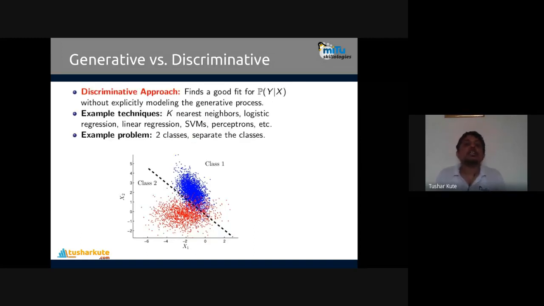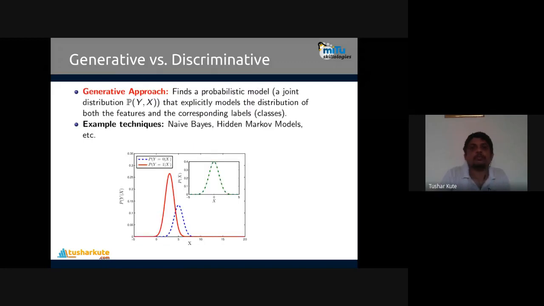See this. The discriminative approach finds a good fit for p of y given x, without explicitly modeling the generative process. Examples are KNN, logistic regression, SVM, and perceptron. They have two classes and they separate the classes. Linear regression is not a classification algorithm, but it draws a line, and that is what is shown over here. The second is the generative approach, which finds the probabilistic model, a joint distribution that explicitly models the distribution of both features and the corresponding labels. This is the generative approach, remember.